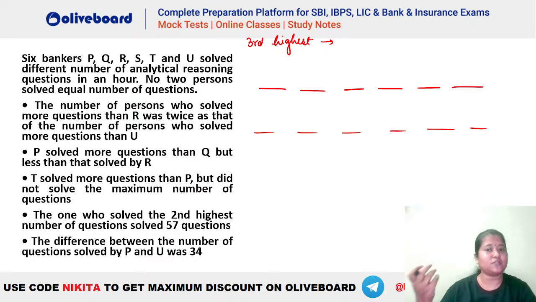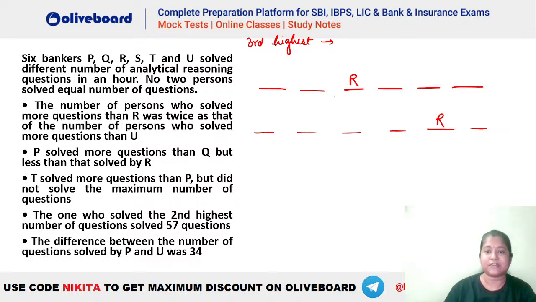That means we know that before R we should have an even number of persons, right? It cannot be odd because it has to be twice of something. That means R can either be here such that we have 2 persons before him, or R can have 4 persons before him such that we have U with 2 persons less than him.